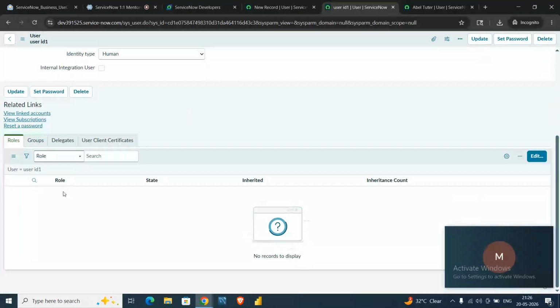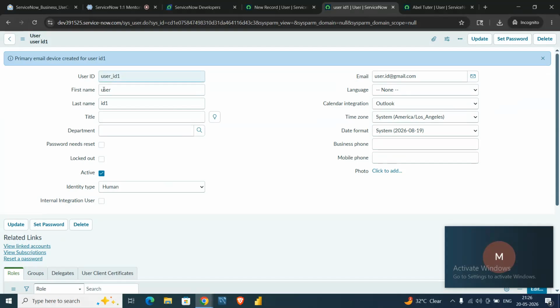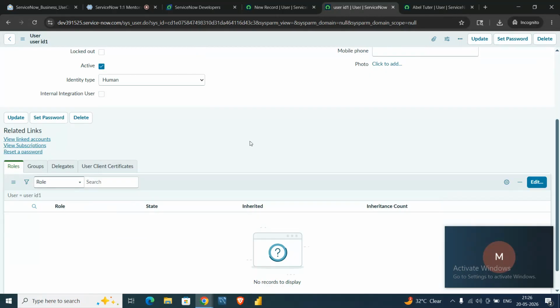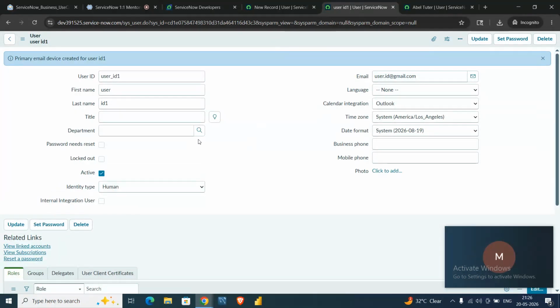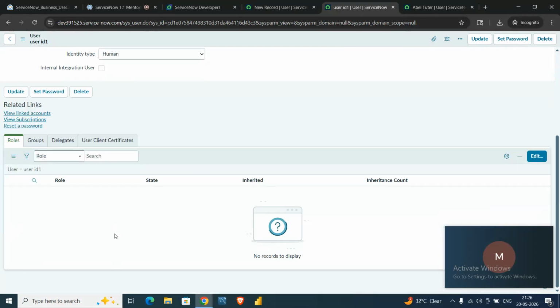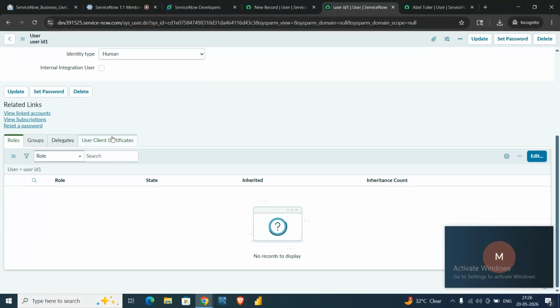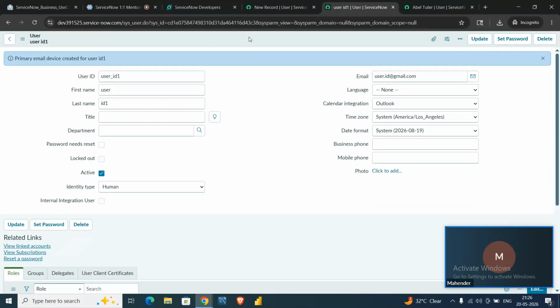Role means we provide some kind of role to the user, which can't happen unless the user is created. Suppose before saving, the role tab and group tab were populated. While saving the record, first it will validate, then it will insert.